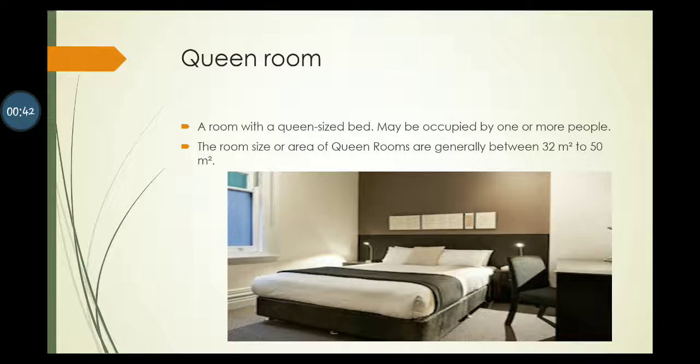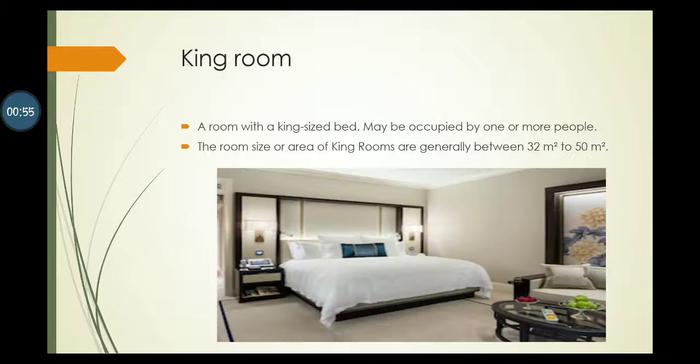The third category of room is queen room. A room with a queen size bed may be occupied by one or more people. The room size or area of queen rooms is generally between 32 square meters to 50 square meters.